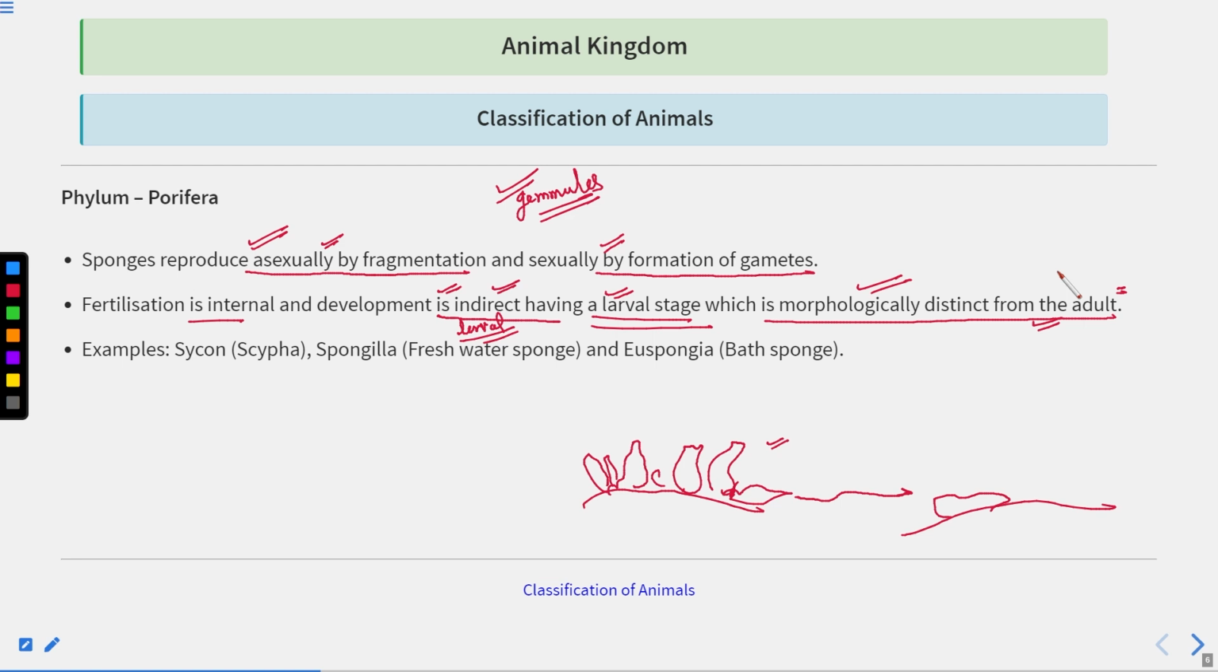Now, if we talk about examples of the poriferan, then we have Sycon, that is the scientific name, Scypha, Spongilla, right? That is also known as freshwater sponge, and Euspongia, that is the bath sponge. Sycon is the scientific name, Scypha, Spongilla. Commonly, it is called freshwater sponge, and Euspongia is also called bath sponge, because we use this sponge in bathing.